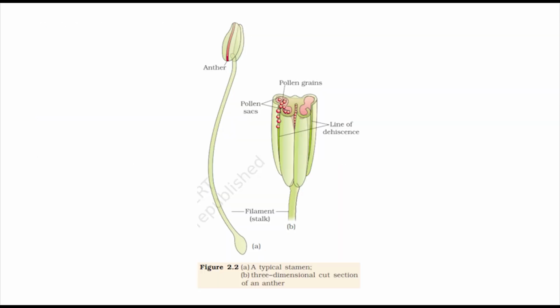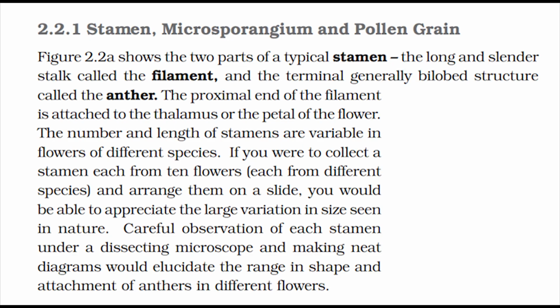Figure 2.2a shows the 2 parts of a typical stamen, the long and slender stalk called the filament, and the terminal generally bilobed structure called the anther. The proximal end of the filament is attached to the thalamus or the petal of the flower. The number and length of stamens are variable in flowers of different species.